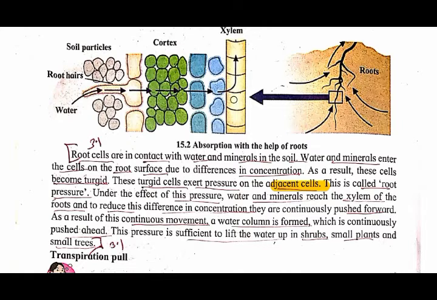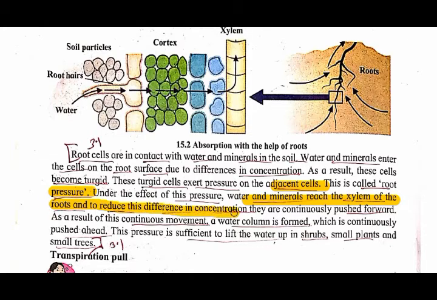Where it reaches the xylem, this is called root pressure. What is it called? Root pressure. So in this way, due to the effect of this root pressure, water and minerals reach the xylem of the roots.